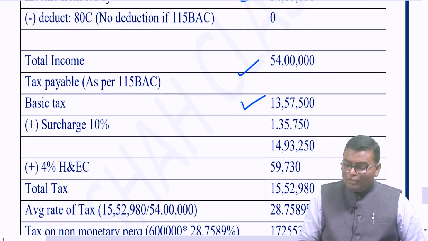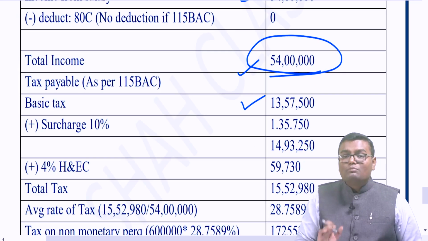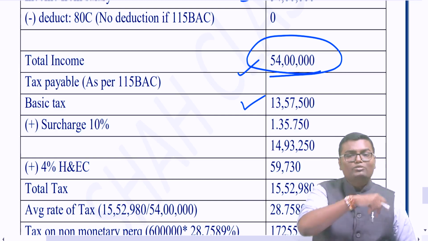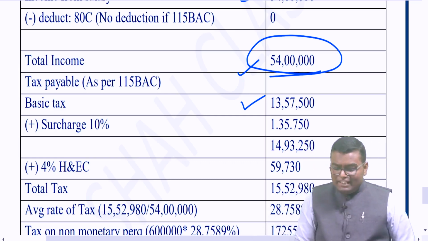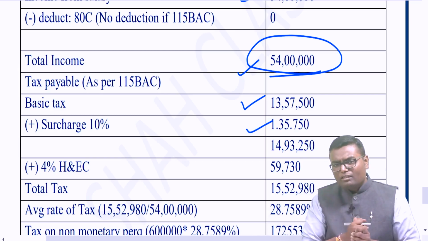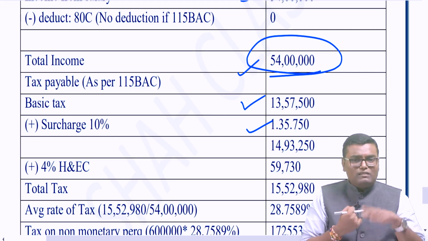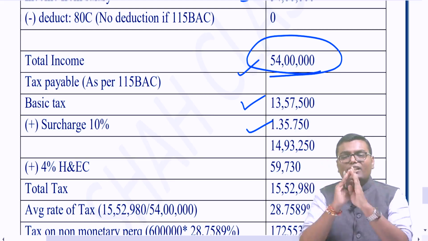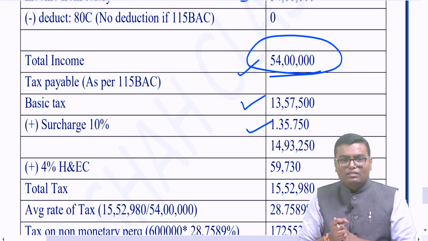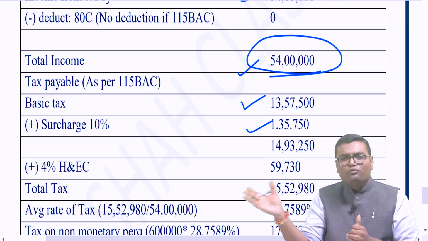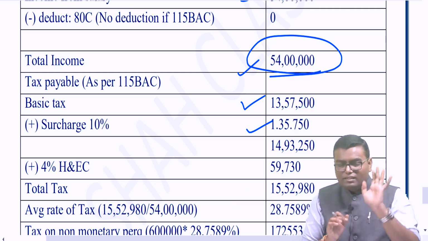But don't you think so? My total income being an individual is more than 50 lakh up to 1 crore, so 10% surcharge will also come into the picture. So I will add 10% surcharge. Whether marginal relief will come? The answer is no. Because the threshold is 50 lakh, the total income is 54 lakh, and the difference is 4 lakh rupees. Generally up to 1 or 2 lakh we calculate marginal relief, not up to a 4 lakh difference. So no marginal relief.